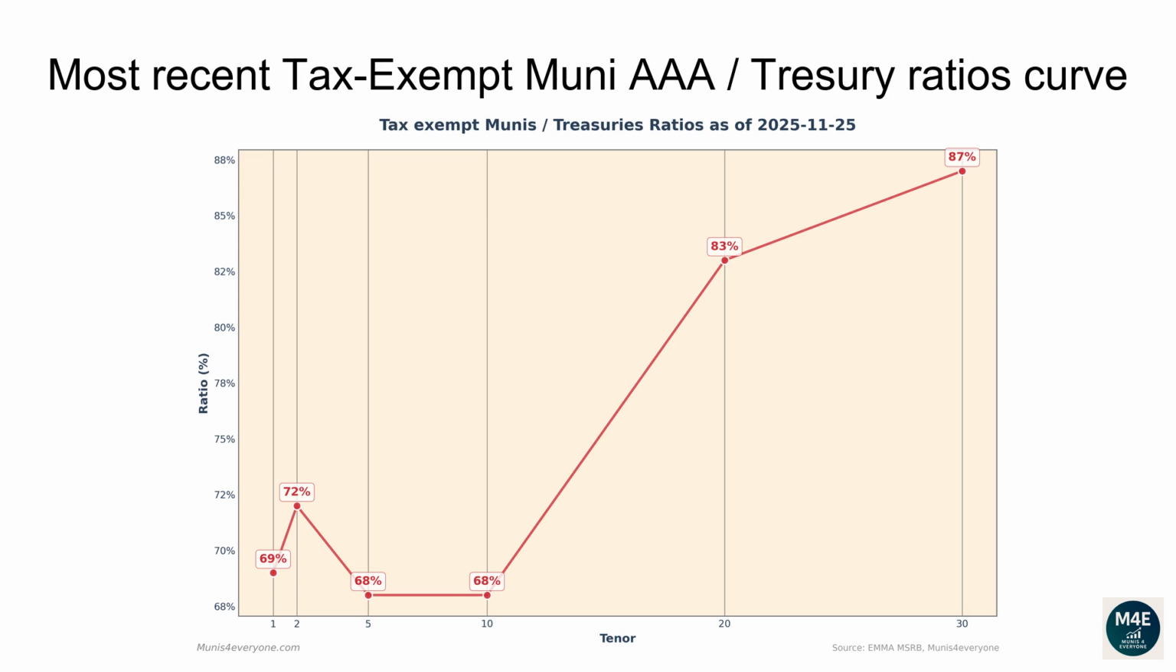The current one-year ratio is 69%. The 2 years ratio is 72%. The 5 years ratio is 68%. The 10 years ratio is 68%. The 20 years ratio is 83%. The 30 years ratio is 87%.